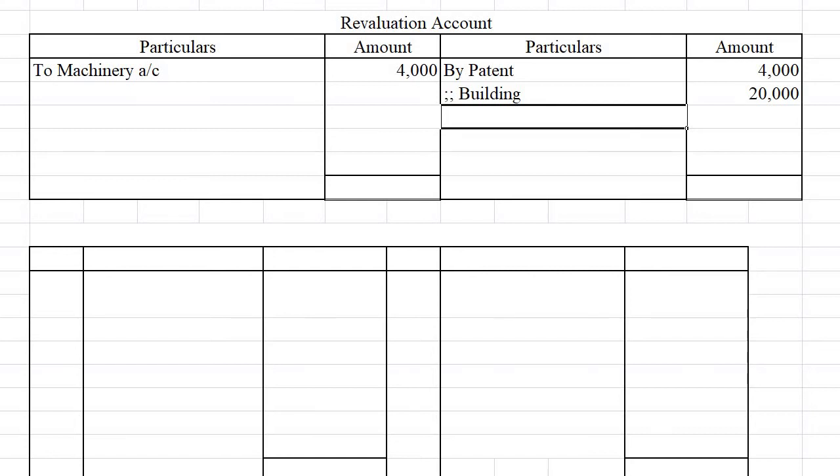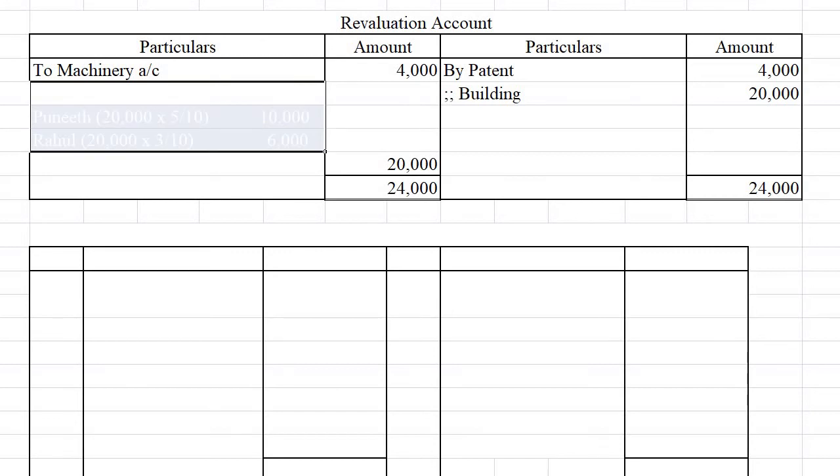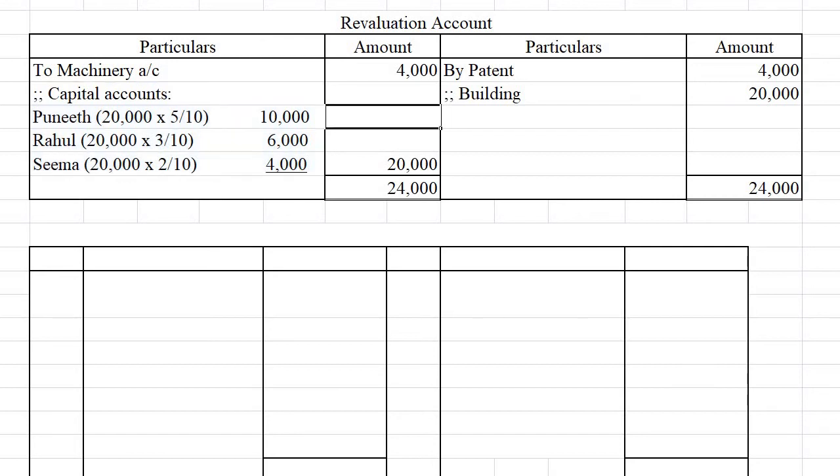Now let us balance the account. Which side? Credit side is more, so we can total the credit side first and take it to the debit side, and the balance here is 20,000. This will be shared among all the partners in their old ratio. So the journal entry is to capital accounts: Puneet 20,000 into 5 by 10, then Rahul 3 by 10 and Seema 2 by 10. That means their share of revaluation profit is 10,000, 6,000 and 4,000.